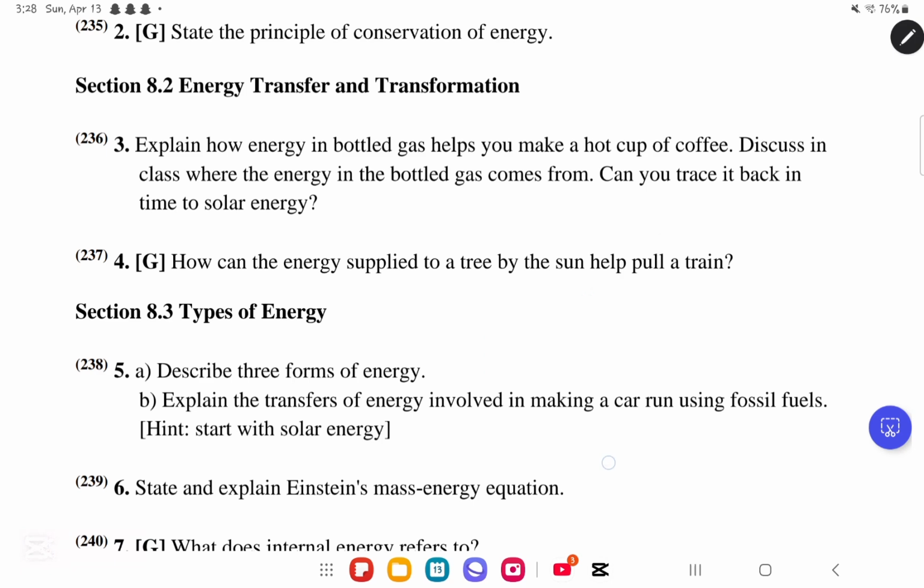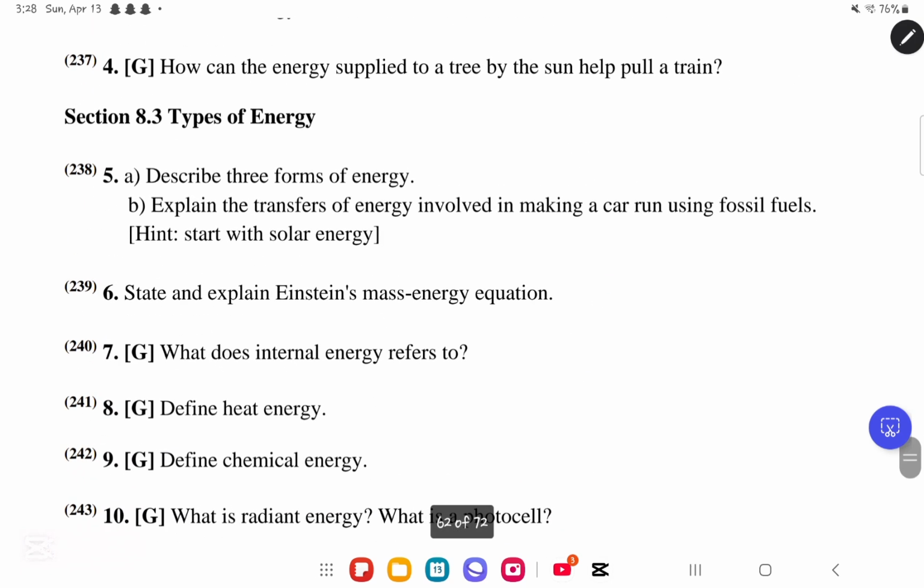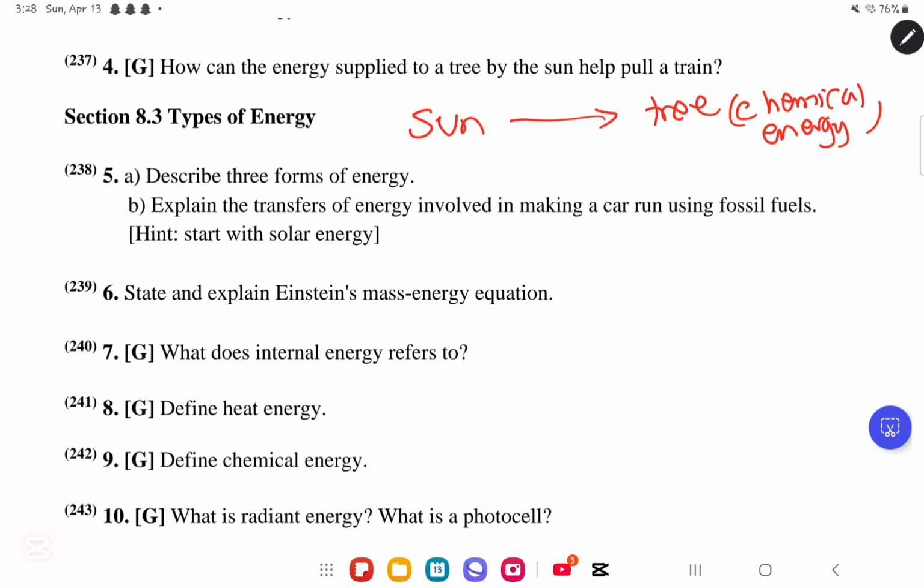Let us move on to question number 4. In question number 4, they said, how can the energy supplied to a tree by the sun help pull a train? First, we have that the sun will give energy to the tree. Okay? So sunlight energy will be converted in the tree. This energy is the chemical energy. It will be stored as chemical energy by photosynthesis. Here in the sun, it is light energy. So light energy will go to a tree and it will become chemical energy. Now this chemical energy, what will happen to it?